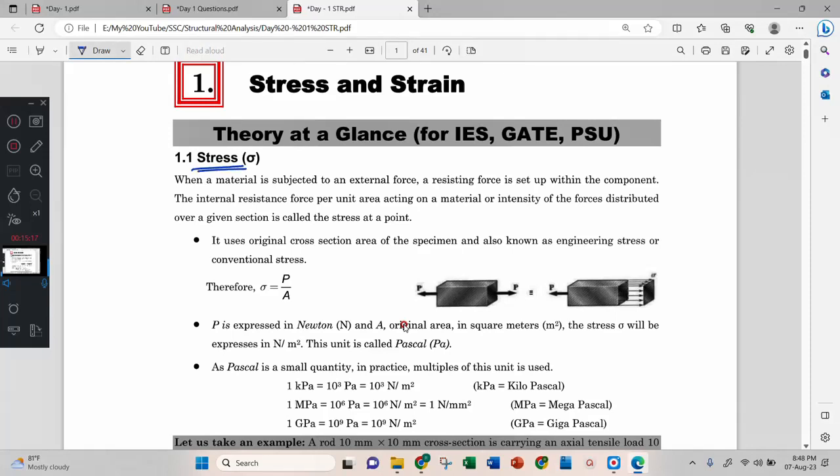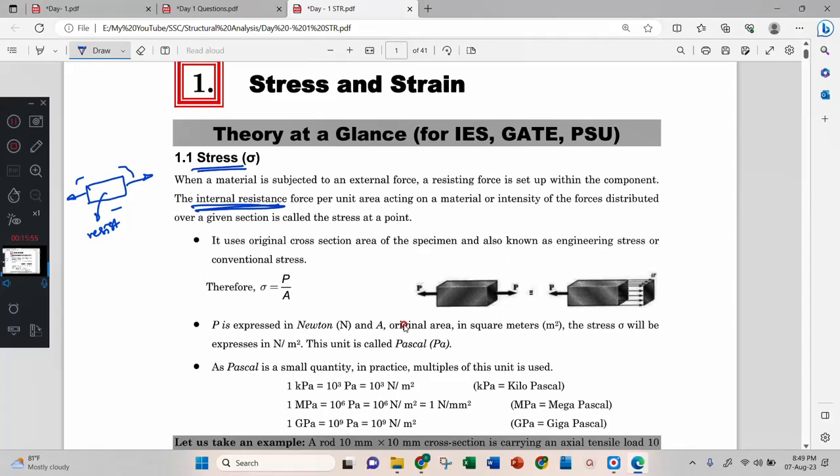See, stress means what? Stress is the internal resistance offered by the body. Means some body is there, I will pull it in one direction, but instantly there won't be any deformation here. This is resisting inside. There is a resistance built inside. Why? Because it is not deforming. That's why the internal resistance offered by the material is called stress.